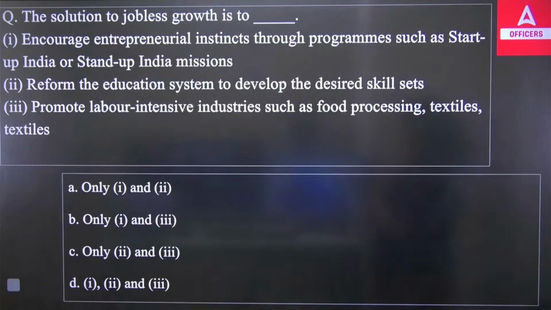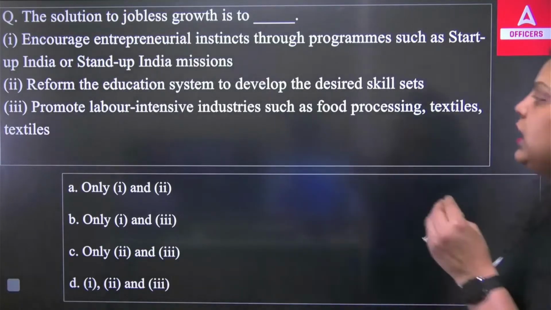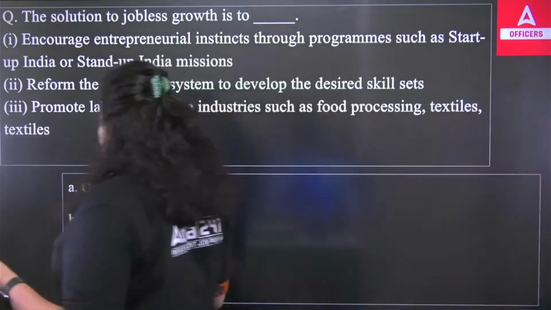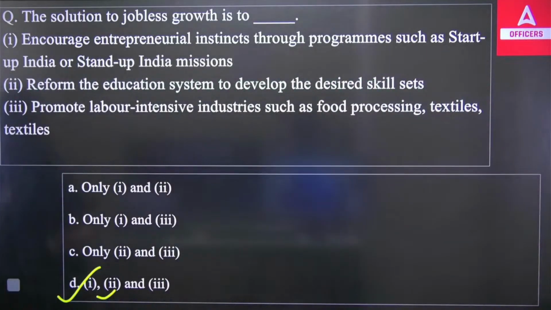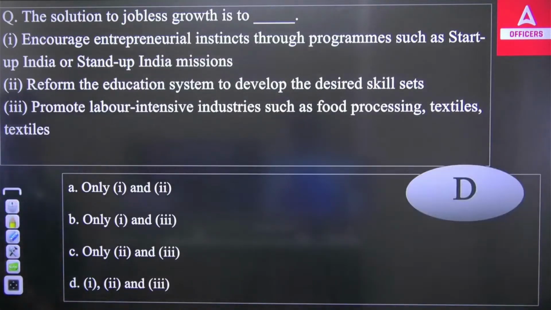Let me know. So the right answer here is all. All are methods by which you will promote job availability in the country. All are ways by which jobless growth can be eliminated. So the right answer will be your D option.